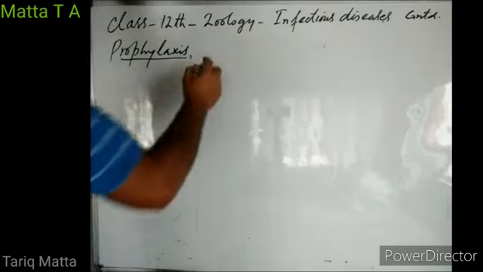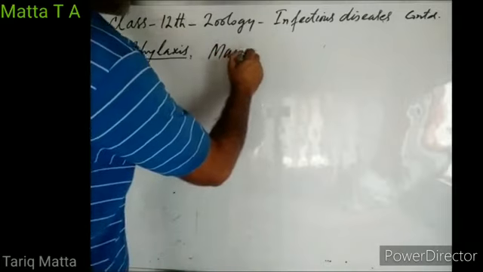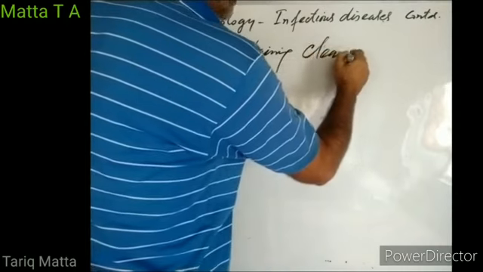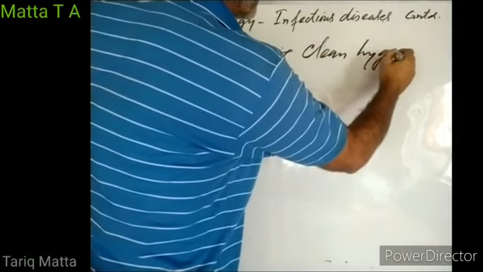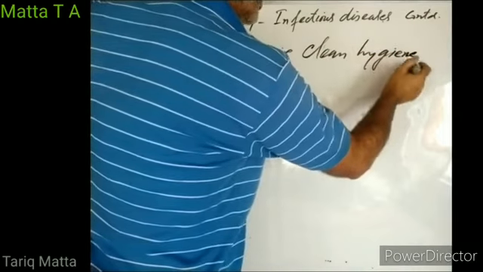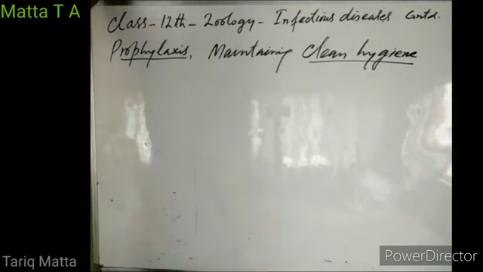So, first of all, maintaining clean hygiene, maintaining hygienic conditions. So, we should regularly trim our nails. We should wash our hands with soap before taking meals. We should properly wash our hands with soap after going to toilet. We should wash our hands when we are in contact with the soil.